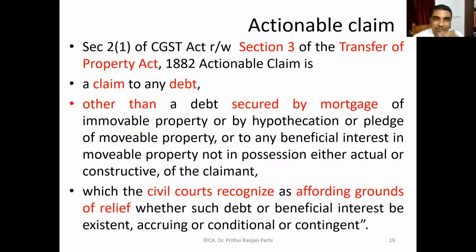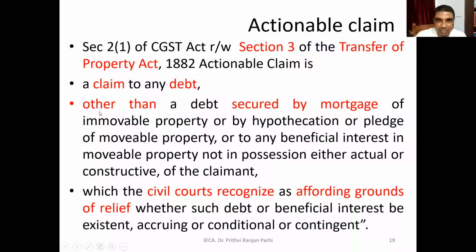This means, first of all, actionable claim may be a claim or a debt, but other than a claim or debt which is secured. For the time being, let us ignore this particular paragraph, because if that claim or debt is secured, that will not be treated as actionable claim.